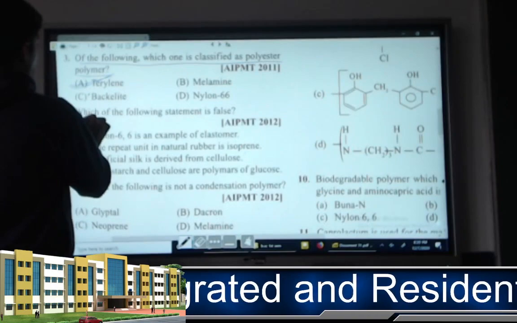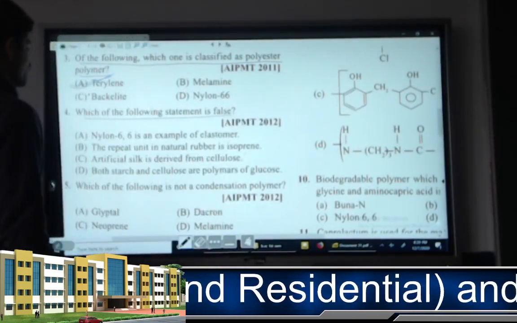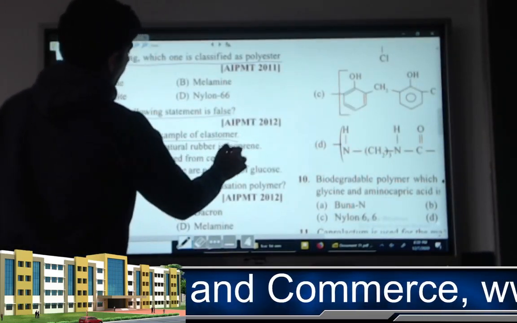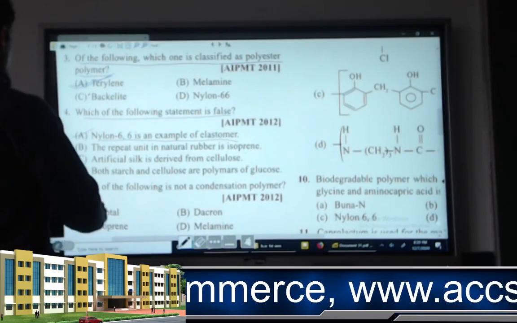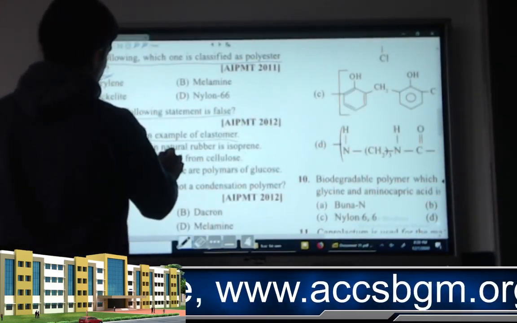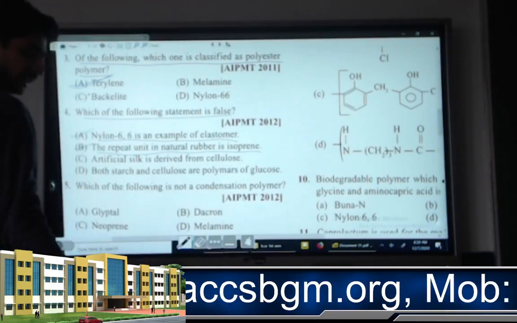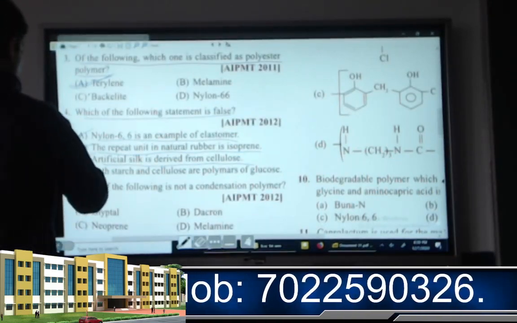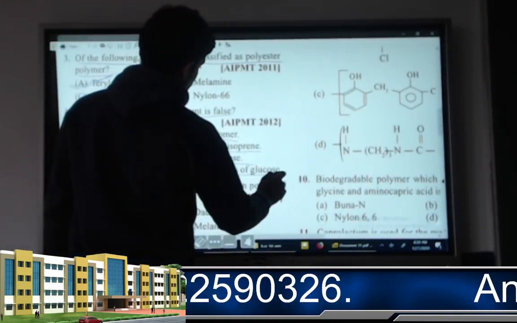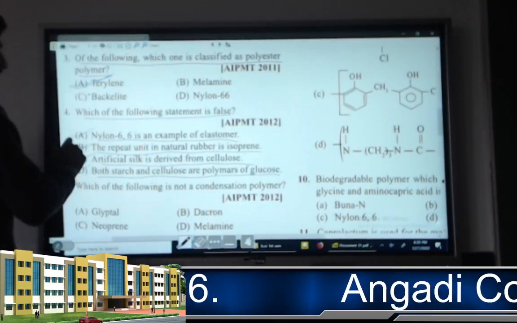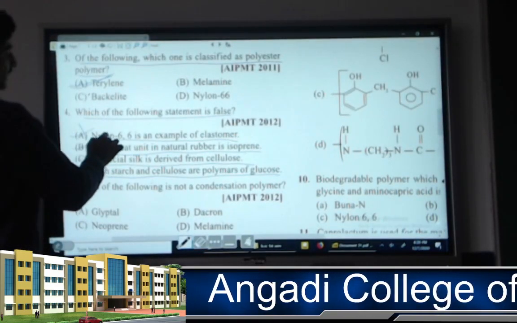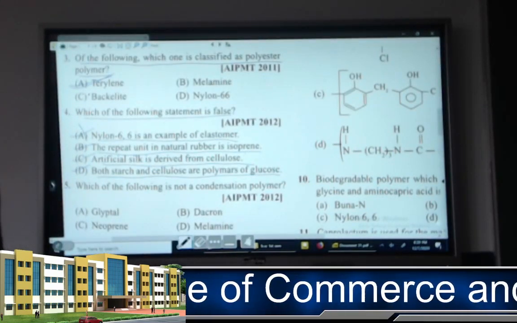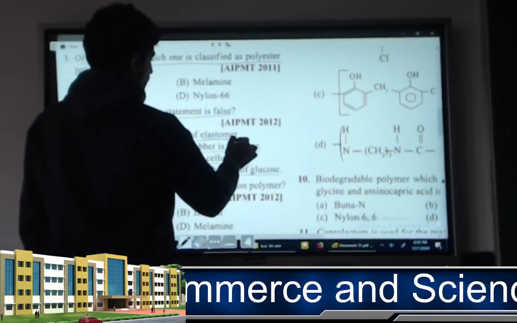Next one. Which of the following statements is false? Option A, nylon 66 is an example of elastomer. B, the repeat unit in natural rubber is isoprene. It is correct. Artificial silk is derived from cellulose. It is also correct. Both starch and cellulose are polymers of glucose. It is also correct. Then the false answer out of this is the first one. Nylon 66 is not an example of elastomer.